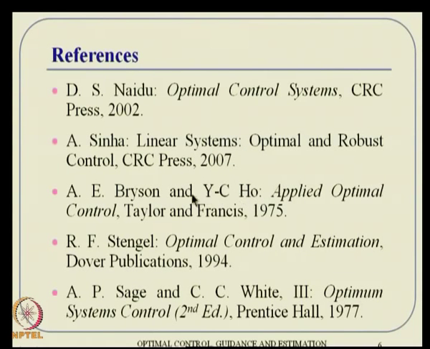And especially the third one happens to be a very classic book. If you can notice, it is published in 75, but it is still in print, and it is perhaps the one book which is most widely referred ever in the entire control system domain, not necessarily only in optimal control. So, that is that kind of an impactful book. It has never seen a second edition, but still the first edition contains enough material for everybody to look at it and keep on learning from it. So, I will strongly recommend the third one if somebody wants to get into this optimal control theory and applications as well.